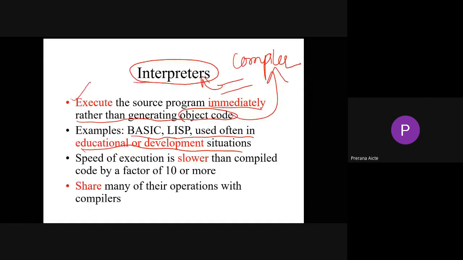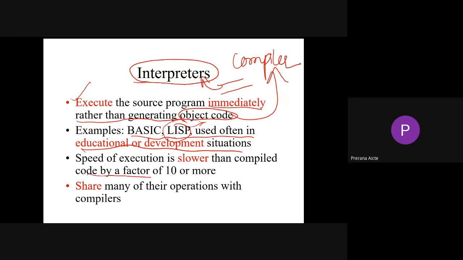So it is line by line execution, and the speed of execution is slower than compiled code by a factor of 10 or more. That is, the interpreter consumes more time while the compiler consumes less time. For instance, if a program is executed in 5 seconds when we compile it, it takes more than 10 seconds to interpret your program. So we have different types of operations that we can perform with the compiler.